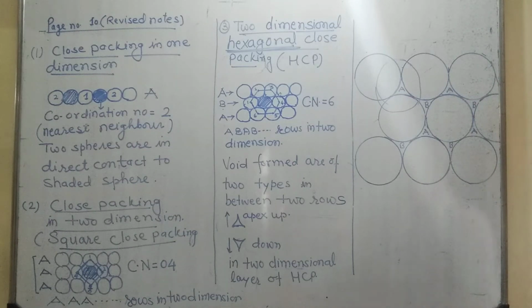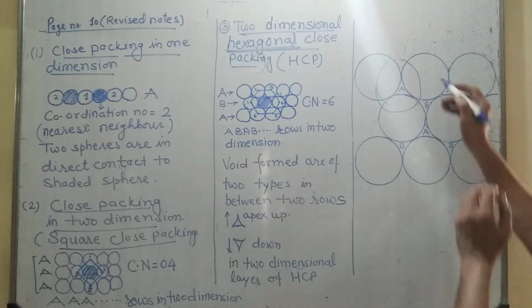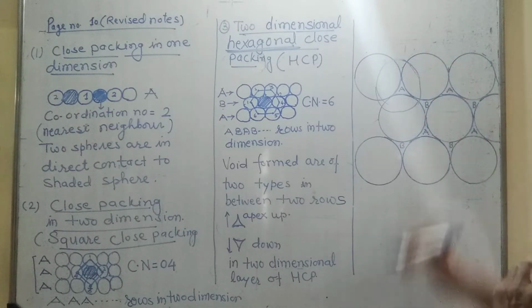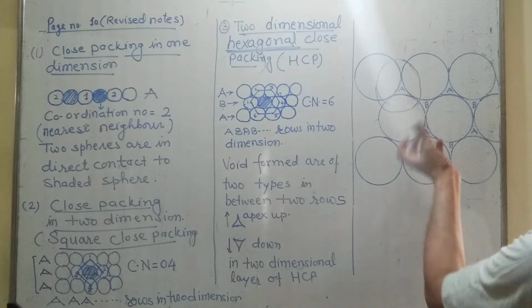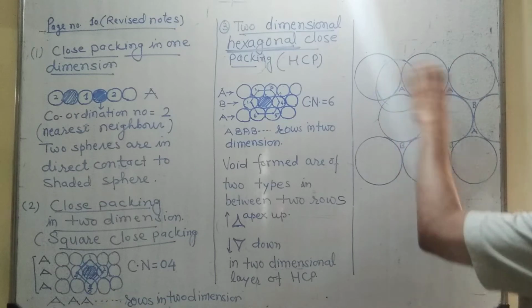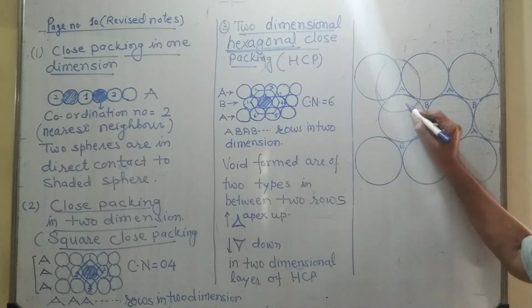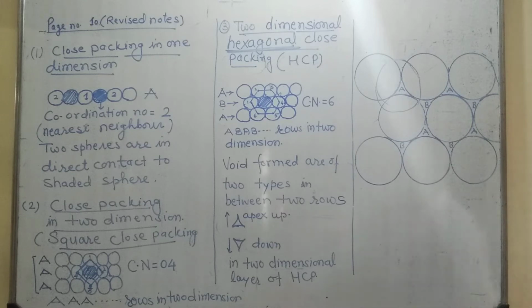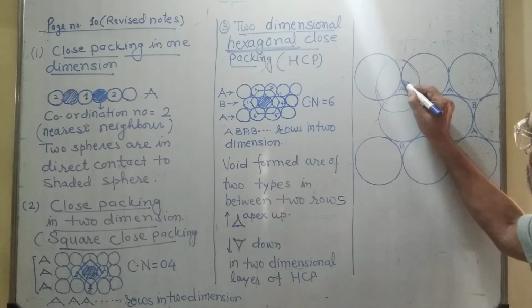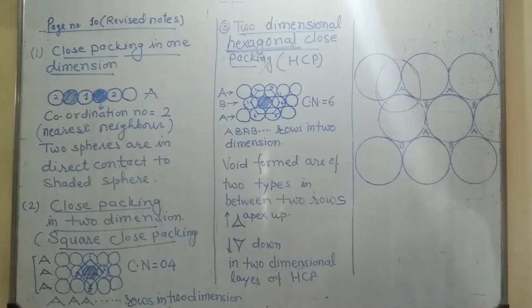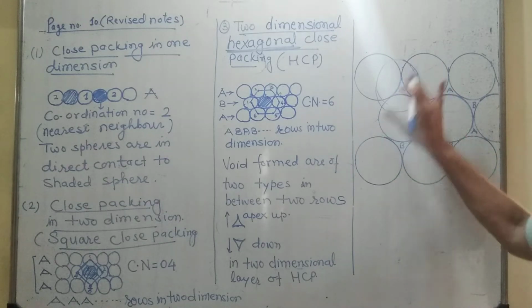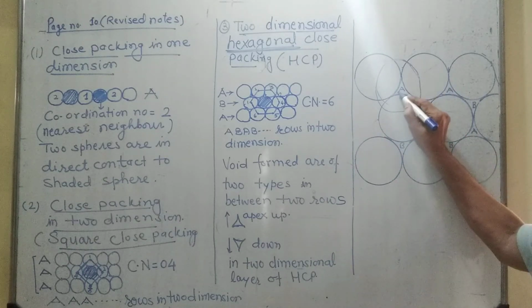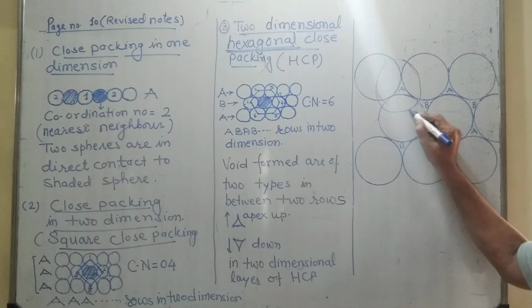Alright, just look at this, only the rough diagram here. What happens? There are 3 spheres below and 1 sphere above. So there is a void, a vacant place, over that A, which is known as a tetrahedral void.